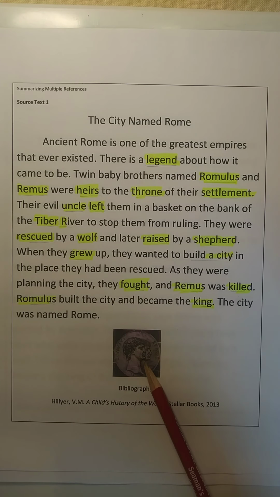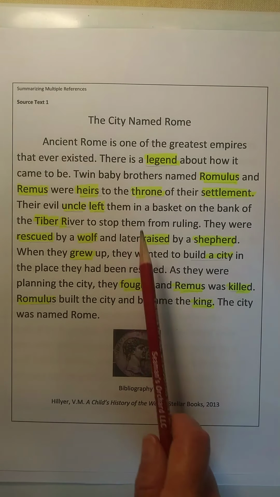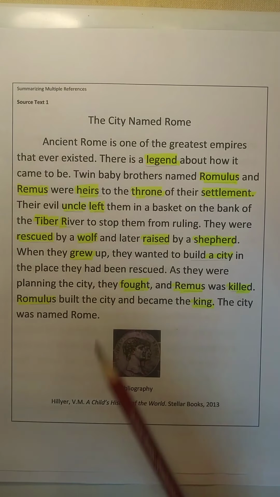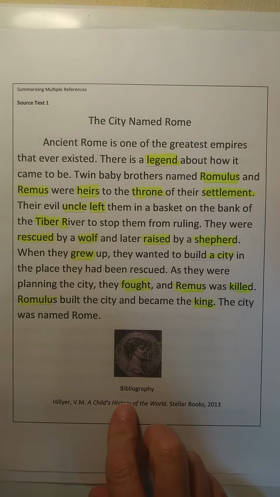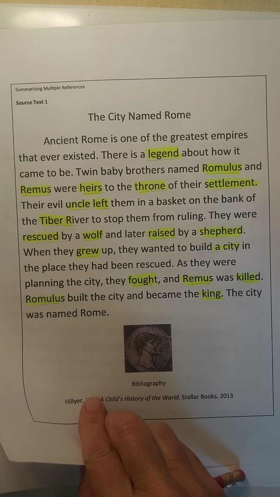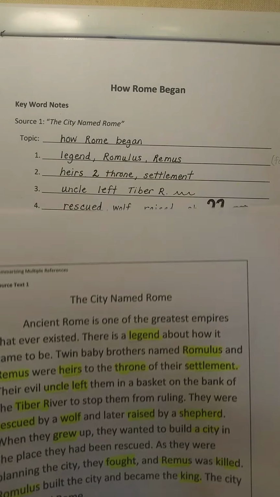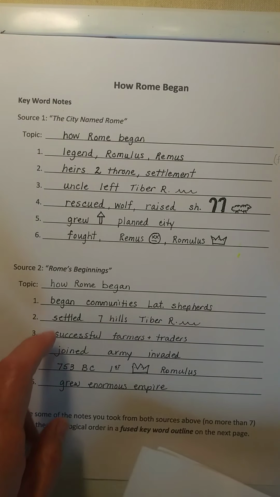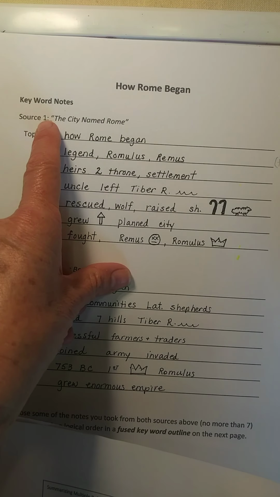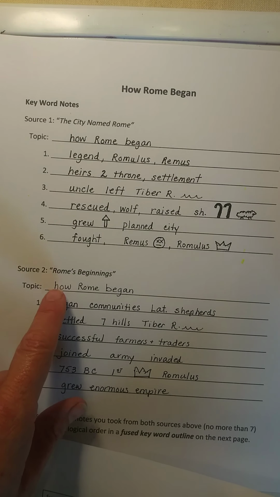And this is a picture of Romulus and Remus, the 2 brothers. You can see the Roman writing here and here. But this is one story about the legend of Romulus and Remus and the starting of the city of Rome. Now, what I did was I highlighted in yellow the facts that I wanted to use on my 2 outlines. Well, this is the source text 1 outline, this is the source text 2 outline.